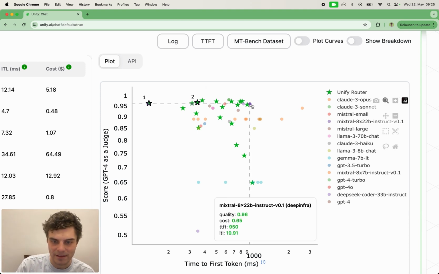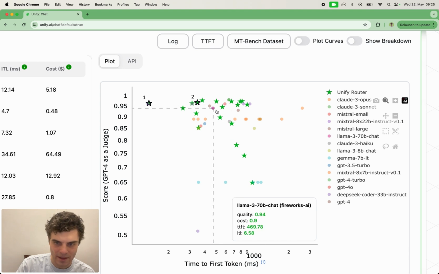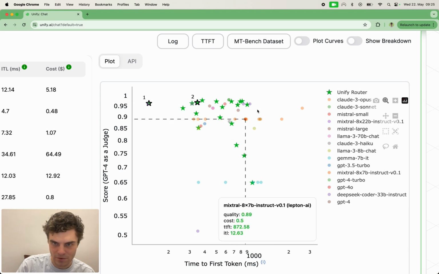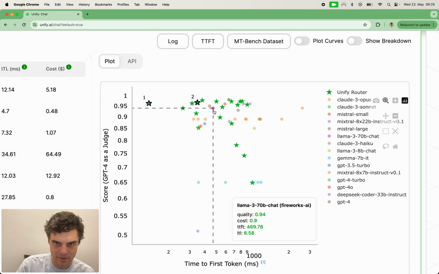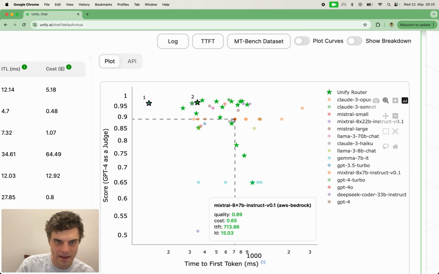Okay, and then let's just compare these to, what should we compare to? Let's compare to, I guess Claude Haiku's maybe not a bad one to compare to here.